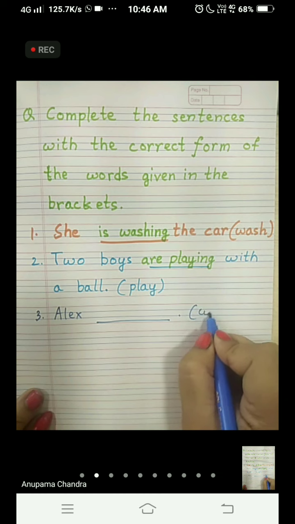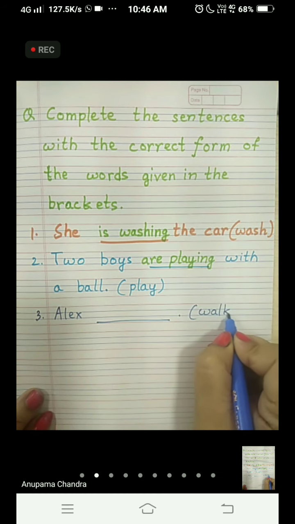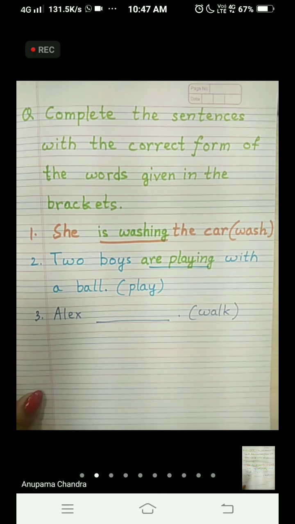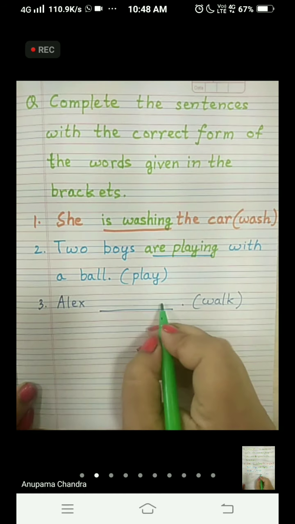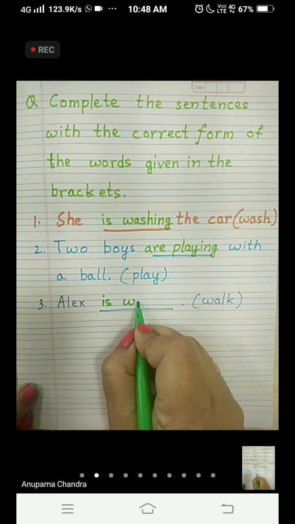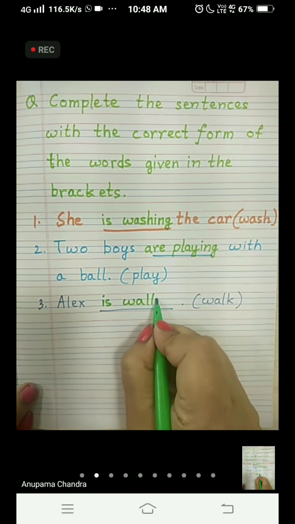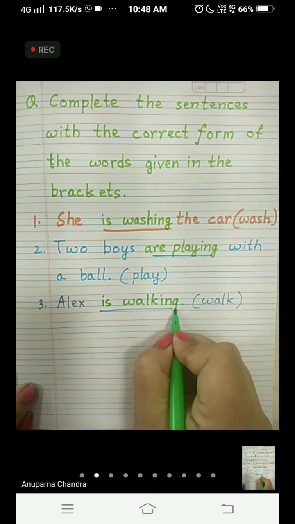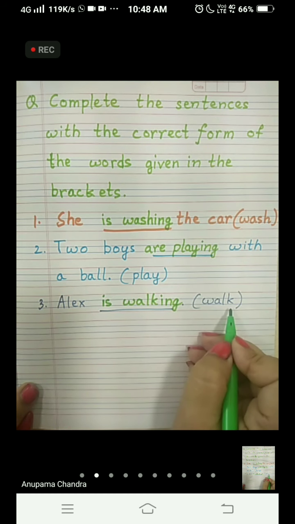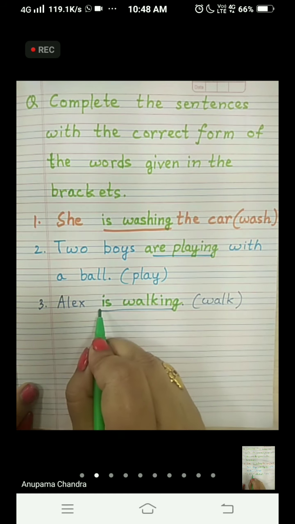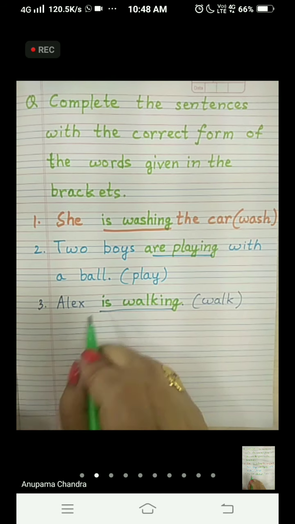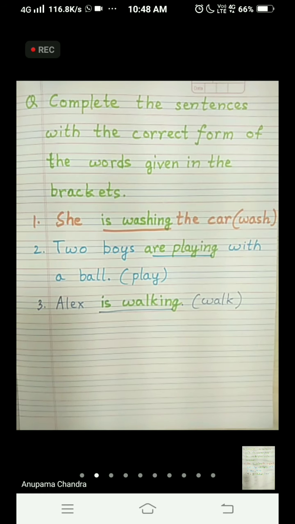In the bracket it is written walk. So the answer will be is walking, W-A-L-K-I-N-G. We have added ing at the end of the word walk, and before that we have added is.